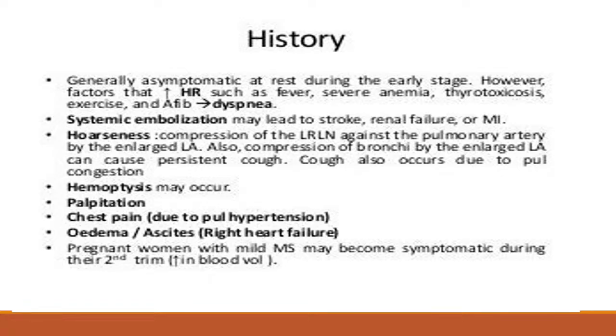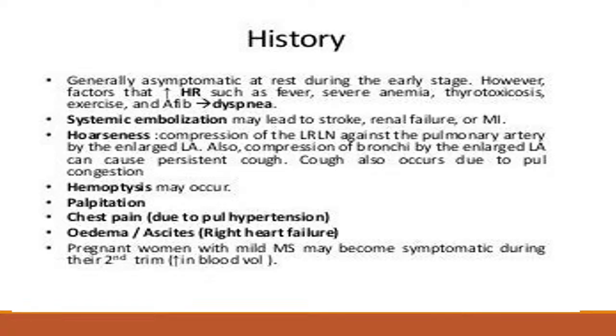There is also compression of the left main bronchus, so the patient has a recurrent history of cough. The cough may also be due to pulmonary congestion or pulmonary edema. Many times the patient gives a history of hemoptysis due to pulmonary edema, usually with pink frothy sputum.